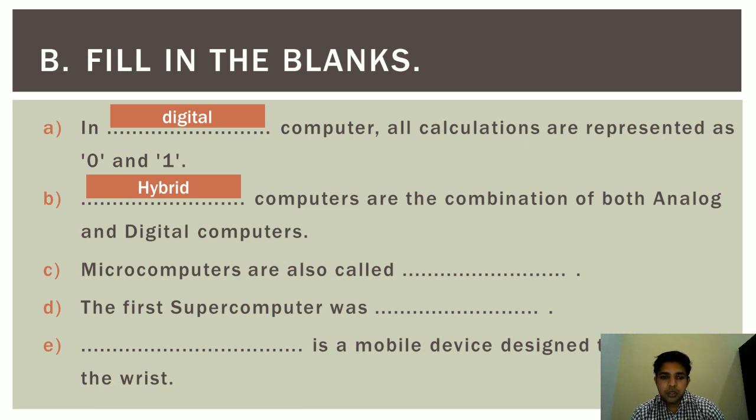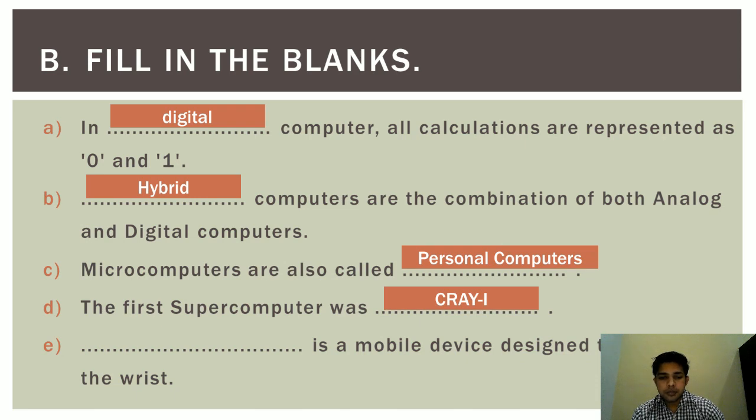Next question, microcomputers are also called personal computers. Why are these computers called personal computers? Because this computer can fit on your table or desk, and you can use it personally. Next question, the first supercomputer was Cray 1. Next question, dash is a mobile device designed to be worn on the wrist. Which device is worn on the wrist? That is smartwatch. Good. Let's review all the answers. First is digital, second hybrid, third personal computers, fourth Cray 1, and fifth is smartwatch.